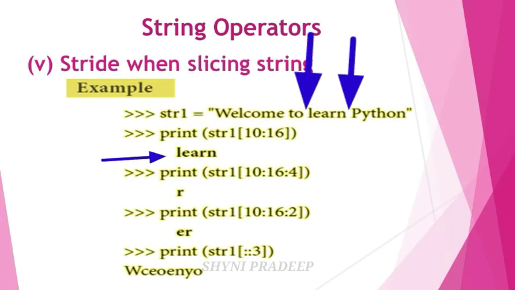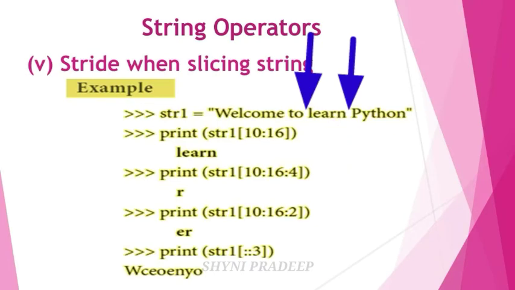Next, print str1 10 to 16 and :4. Here you have to take the characters from 10 to 16 and print the fourth character of the list. In this "learn", what is the fourth character? R. It will be printed on the output screen.